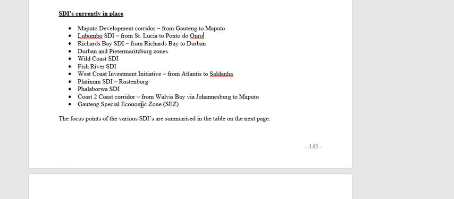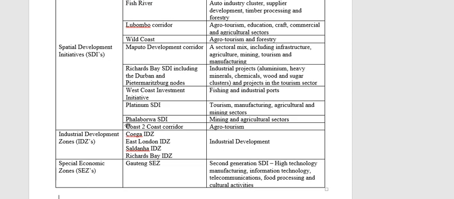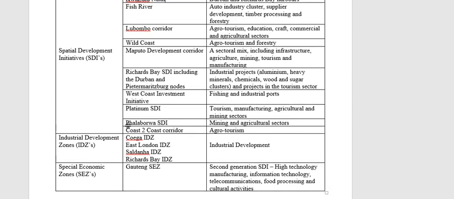The Coast to Coast Corridor goes from Walvis Bay via Johannesburg all the way to Maputo, also stretching across the borders of South Africa. And then there's the Gauteng SEZ. Okay, we will talk about the SEZ in detail later. Right, so there's your different SDIs, in this table, just the different focus areas.